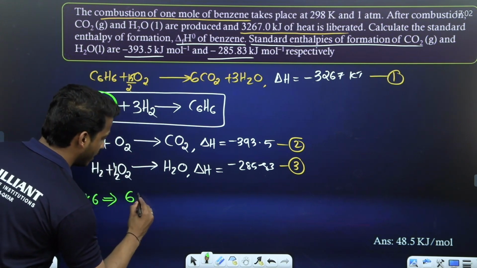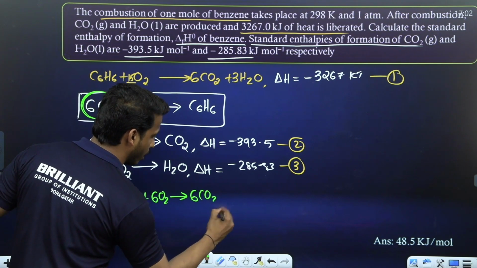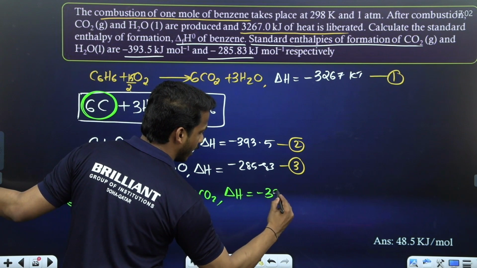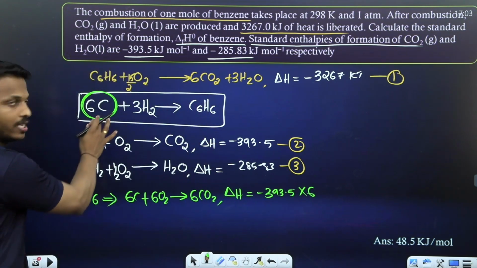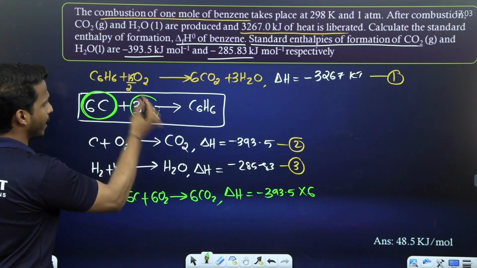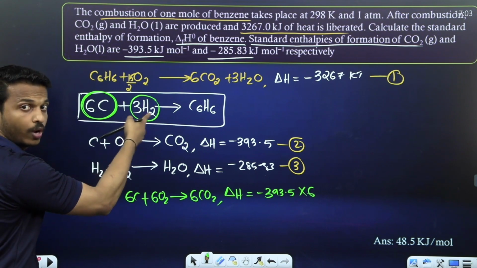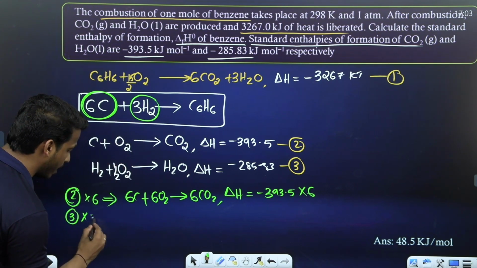So what will you get? 6C plus 6O2 gives 6CO2. Do it peacefully. So what happened to delta H? Multiply by 6: minus 393.5 into 6. Okay, 6 carbon ready. Where is H2? H2 is in the third equation. We need 3 H2, but we have only 1 H2. So the third equation multiply by 3.